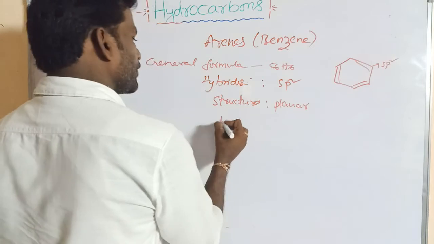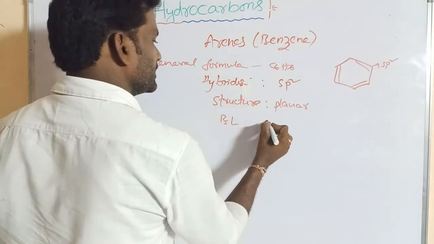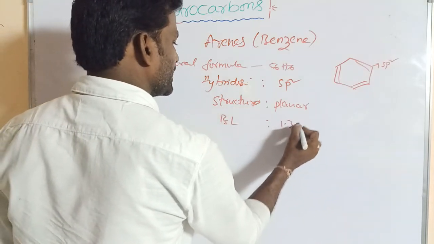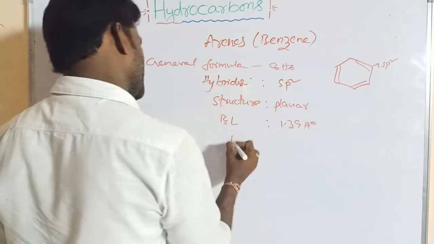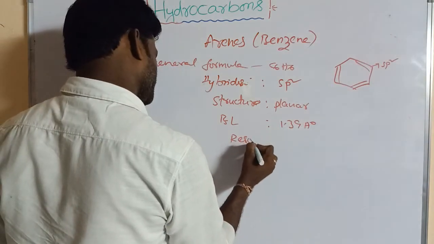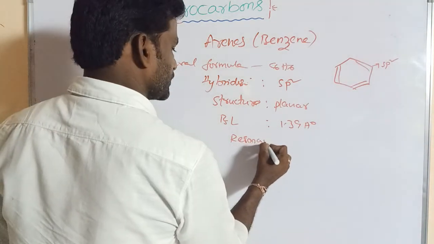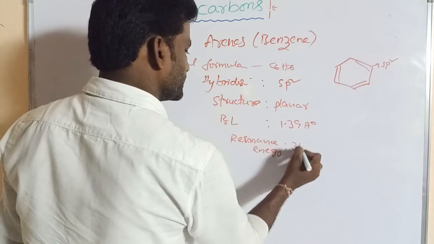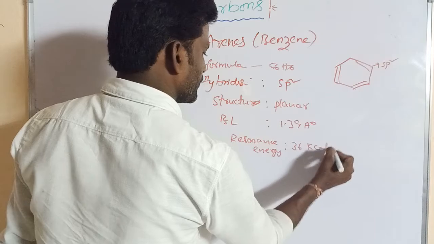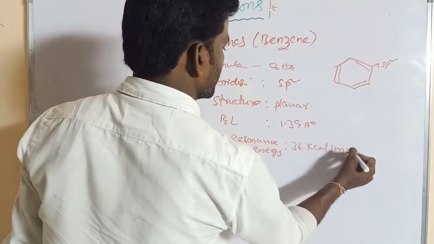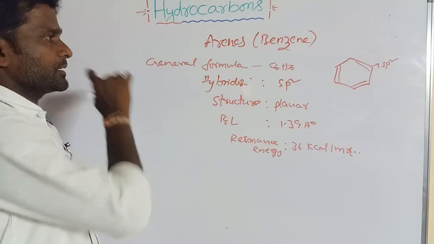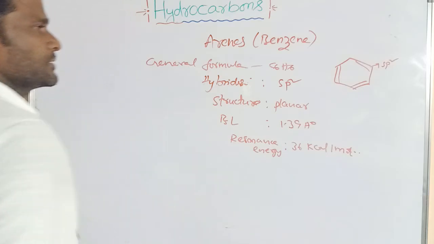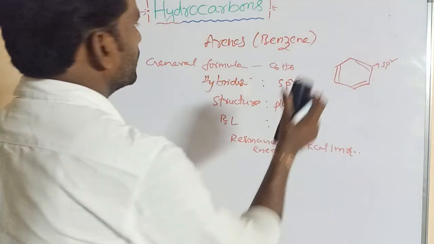Its bond length is equal to 1.39 angstrom, and resonance energy is 36 kilocalorie per mole. So this is the data of benzene.